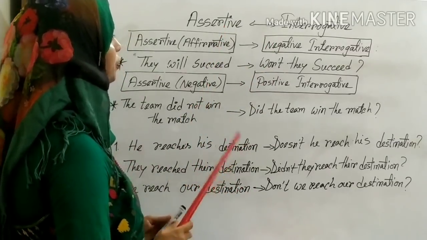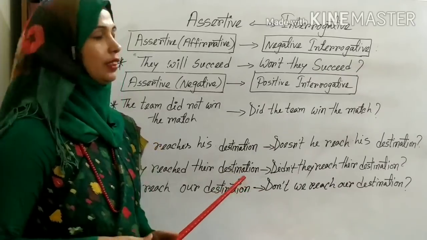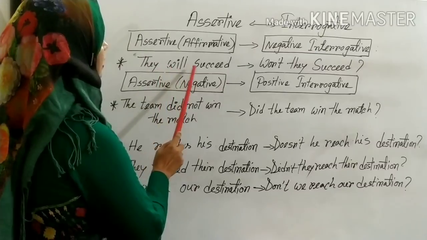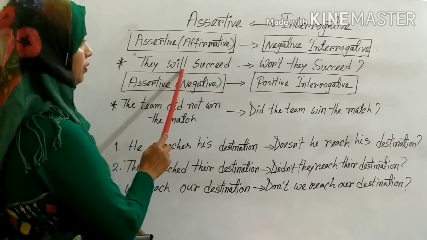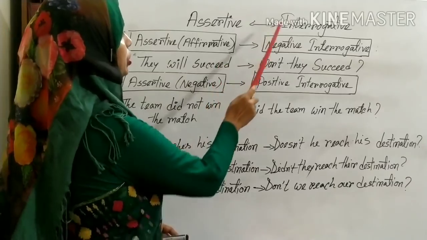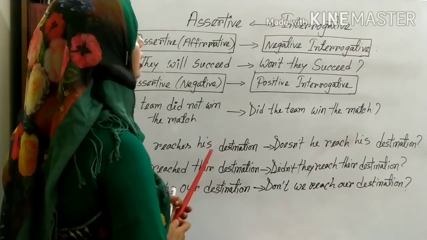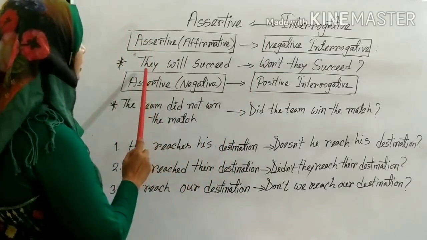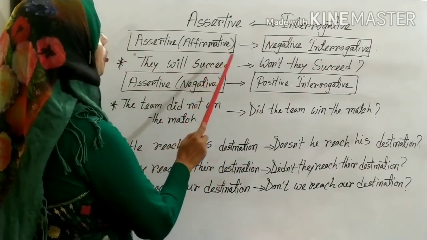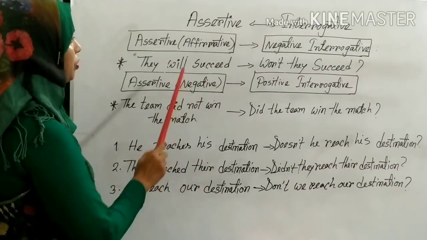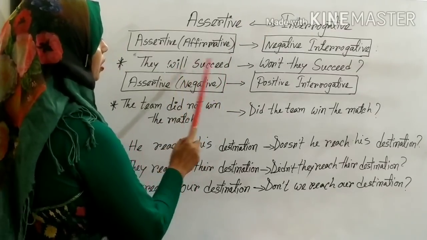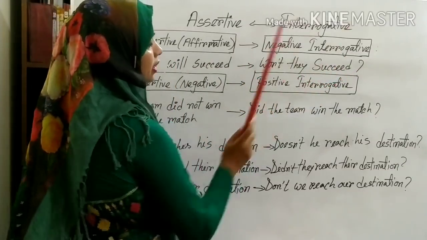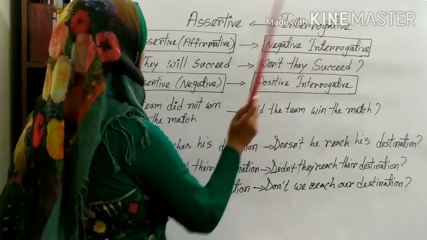Assertive to interrogative and interrogative to assertive. During the changes, you have to follow some instruction very sincerely. Here you are seeing the affirmative sentence, they will succeed. It is obviously an affirmative sentence. When you will make it interrogative form, you have to change it into negative interrogative form. For making it interrogative, you will make it negative form, from will to won't. And of course, you will put an interrogation sign, won't they succeed?